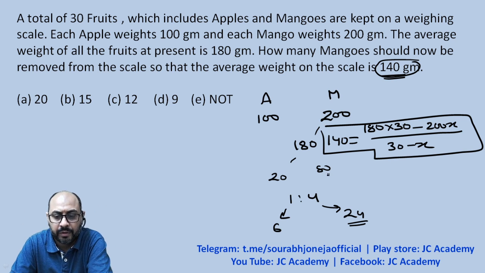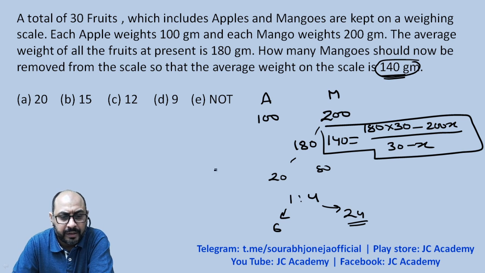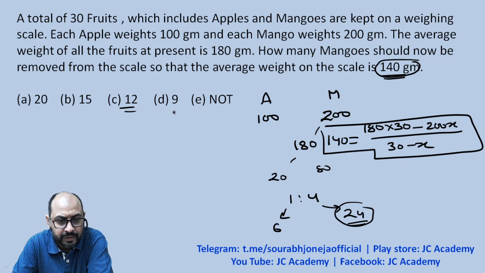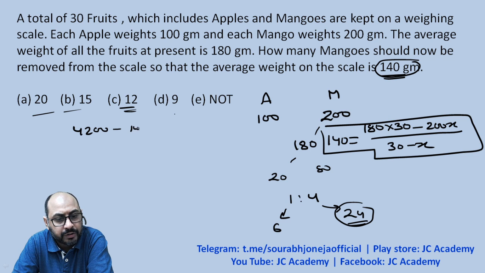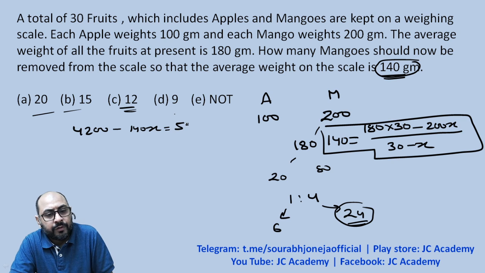I hope, Sumansh, have you worked out if 12 is the answer? Let me try, because I don't think 12 is the answer over here. Since 24 mangoes are there, each value less than 24 is possible. So when we multiply, we get 140 into 30 minus 140x equals 18 threes are 54, 5400 minus 200x.